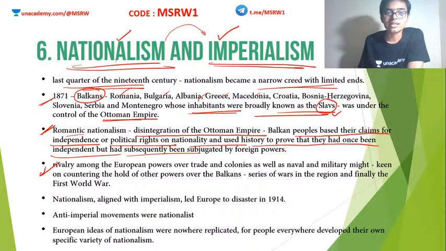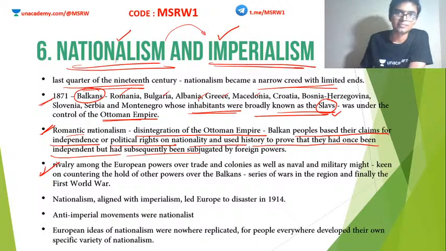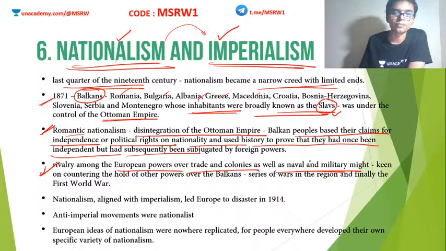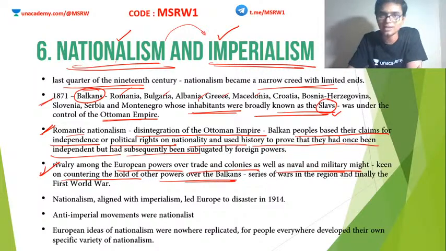There was always rivalry between European powers. Everybody wanted to expand their territory. France wanted to do it, Britain wanted to do it, Russia, Poland, everyone wanted to expand their territory. So rivalry among European powers over trade and colonies, as well as naval and military might, happened always across Europe. They were actually keen on countering the hold of other powers over the Balkans. So now the Balkans are independent states, but they are very small and very weak states.